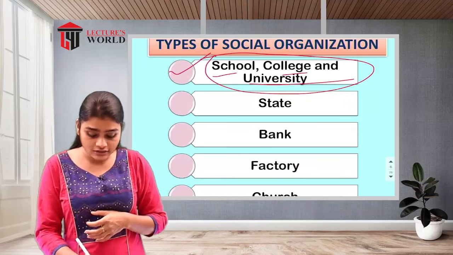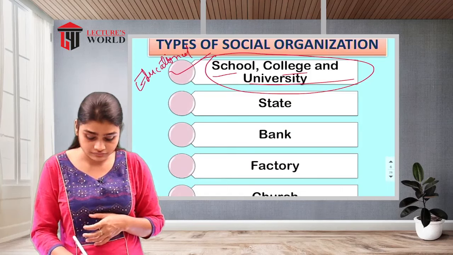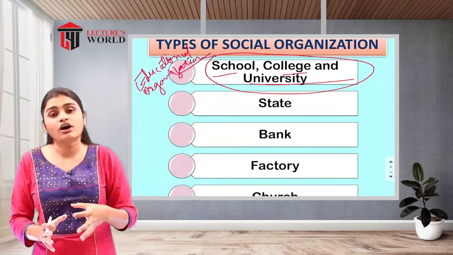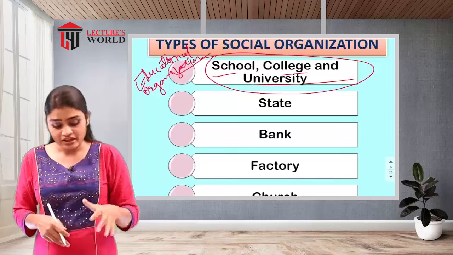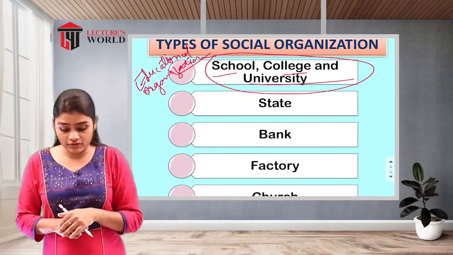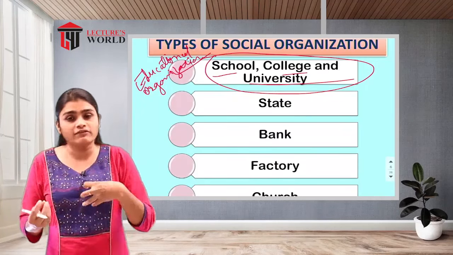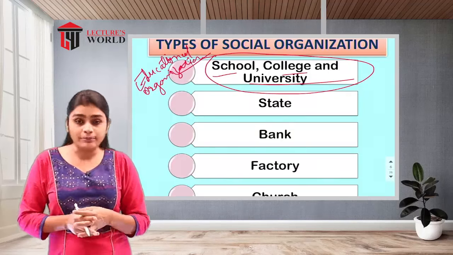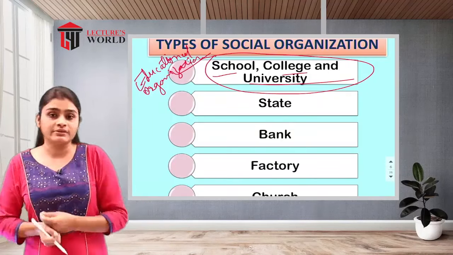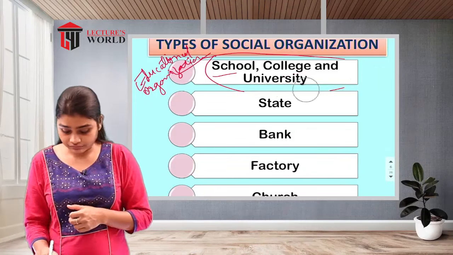That is your educational organization, because the function they carry out is giving education to the people. These are educational or formal organizations, because formal rules will be there which are non-flexible. The strict norms will be there. So that is your educational organization.